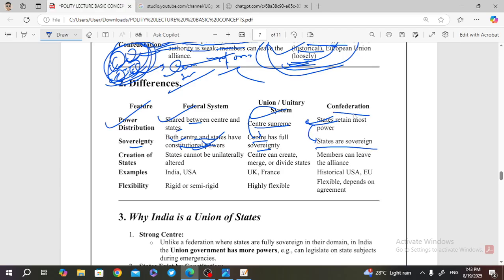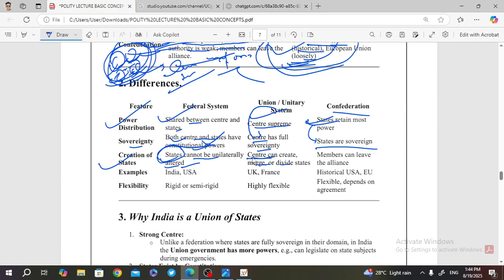This is the definition of the confederation. In the creation of states, states cannot be unilaterally altered. If the states are to be altered, then the law and rules and regulations must be followed by the central and states both. Then there is some bill there. Then after that, states are unilaterally altered. In this case, center can create, merge, or divide states.